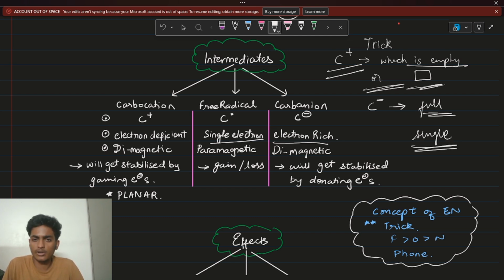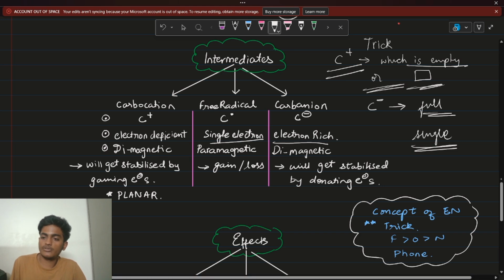Free radical is still okay if you're not understanding, right? There's no issue in this. You can also understand this in the later part of your course. All you have to be clear about is carbocation and carbanion, and that is crystal clear. Next, guys. Now, since you know the species,